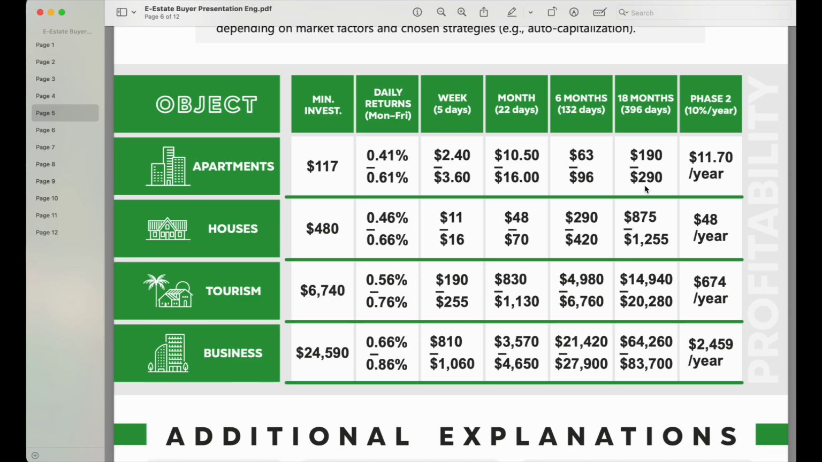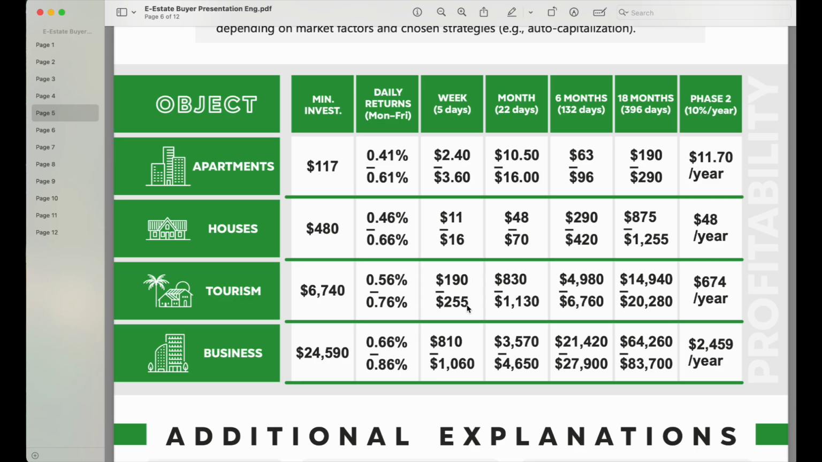$290. And then if you want to do the houses, let's say you want to purchase into the houses, we start with a minimum of $480. In a month, you are going to be getting between $48 and $70. That's what people want to hear, right? You want to know how much you're going to be making in a month, you are looking to know how much you're going to be earning in a week. So this table, of course, tells you everything, as you can see from there.